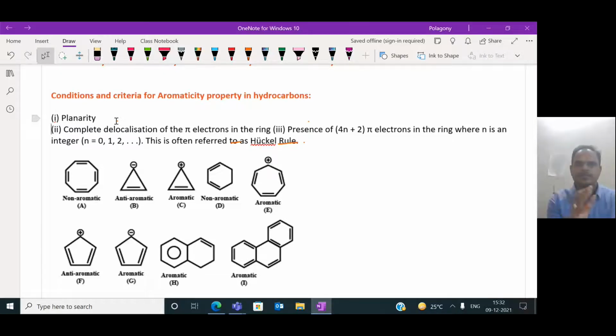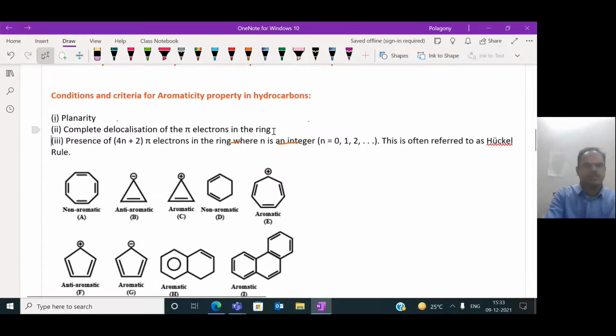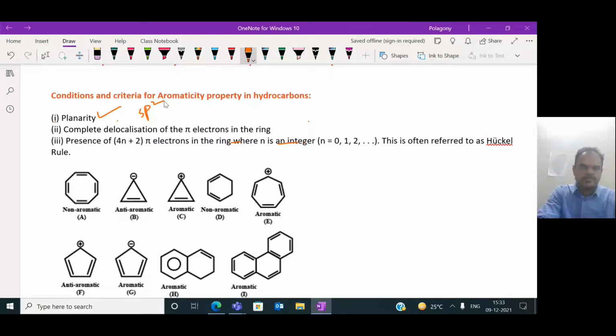If the carbon atoms present in the cyclic ring undergo sp2 hybridization, the molecule definitely gets planarity. So the condition for aromatic nature is that the molecule should have a cyclic character and a planar structure, and the planarity is the major criterion due to the sp2 carbons.